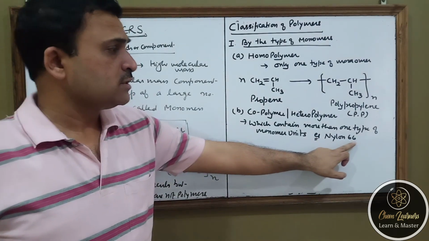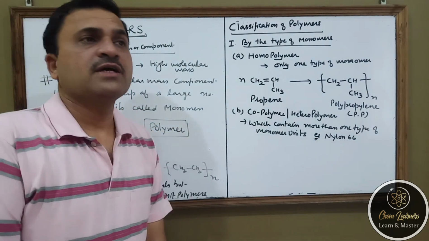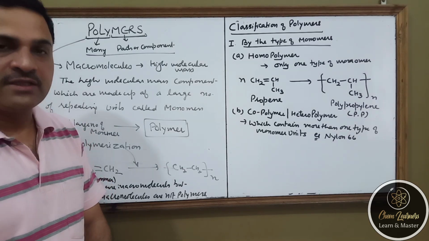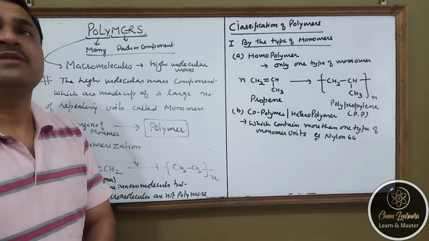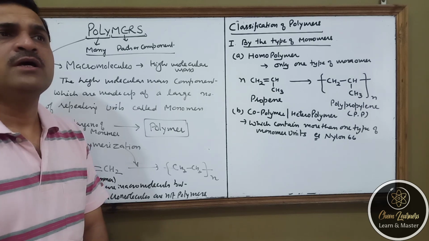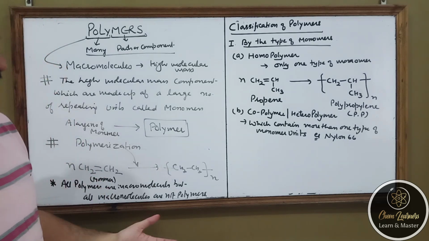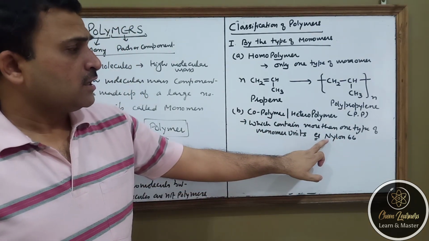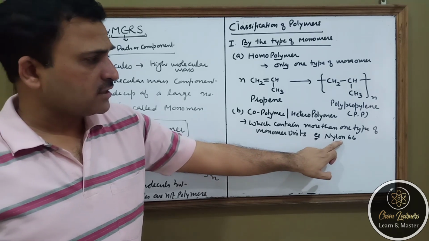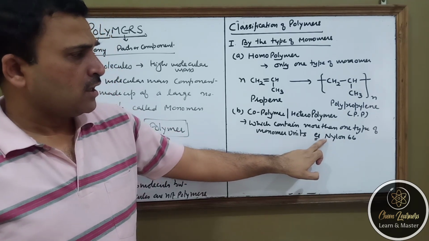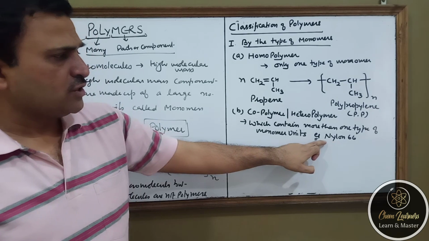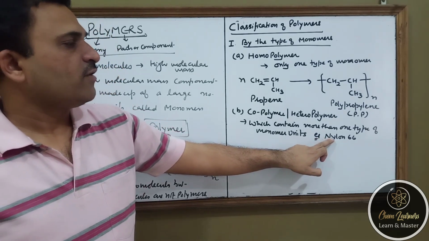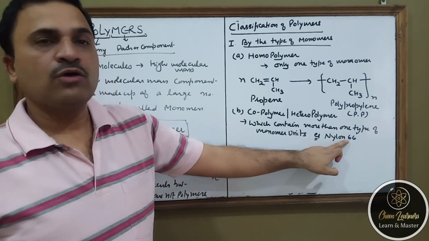Regarding this nylon 6,6. Nylon was discovered by two different scientists separately in the world, and both of them wanted that nylon should be named after their name. But due to the conflict that arose, one belonged to New York and the other belonged to London. So the IUPAC, or the chemistry authority, decided to name the polymer as NYLON. NY for New York and LON for London.